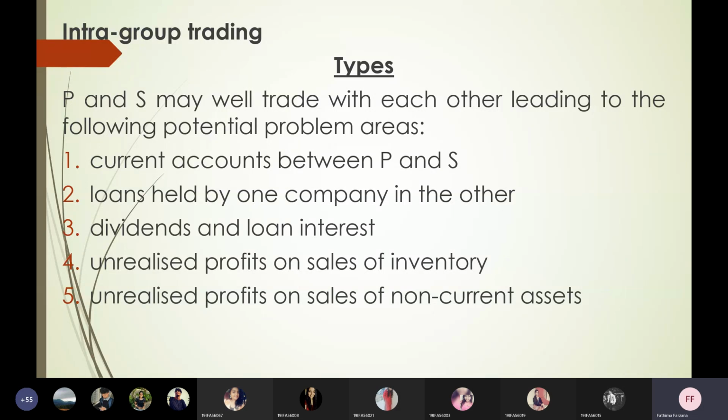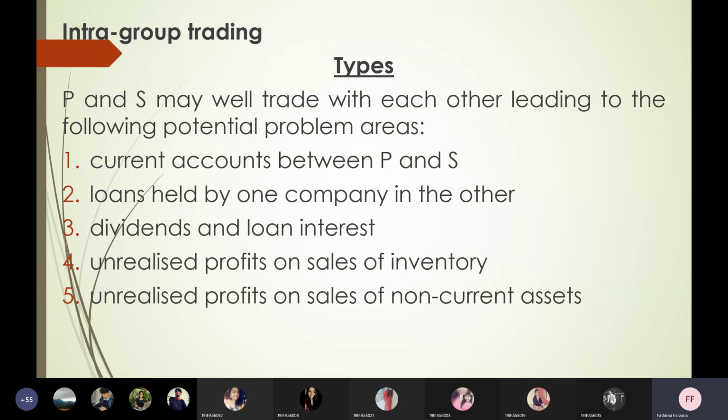And in the bills payable column, the subsidiary will mention that I should pay so much to the parent. Within the group, there may be some trading. So how you have to treat it and what are the types you have in it? Let us assume P is the parent and S is the subsidiary.